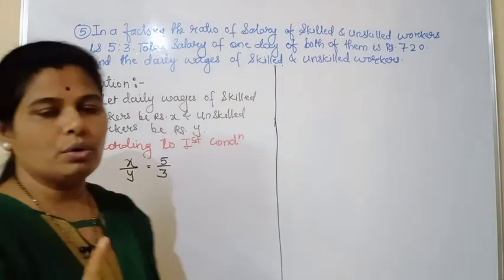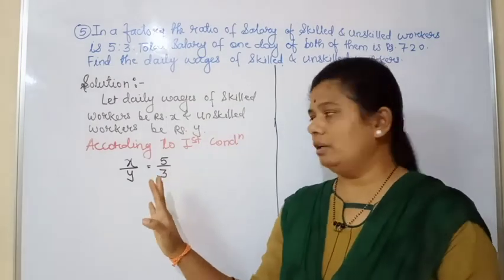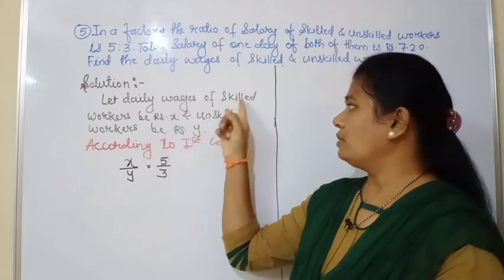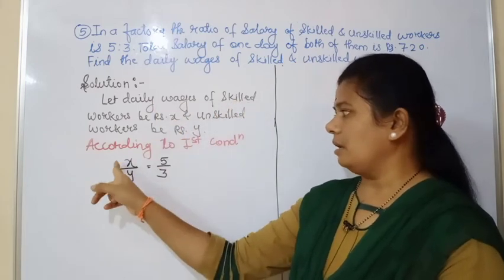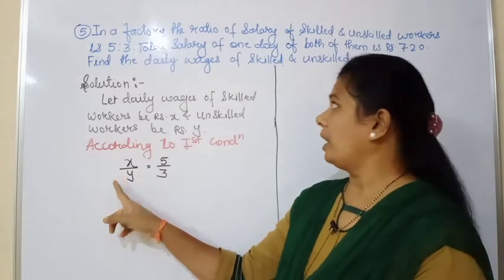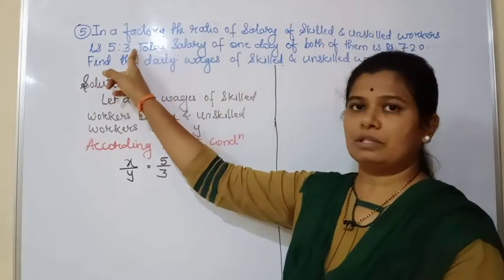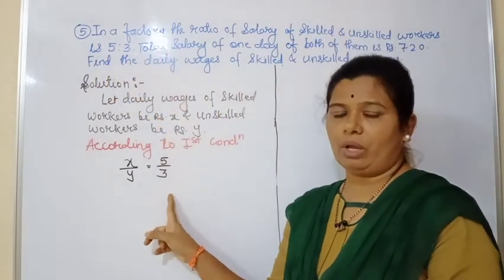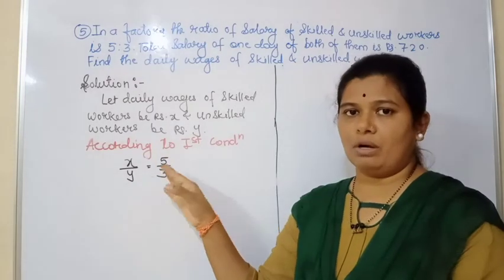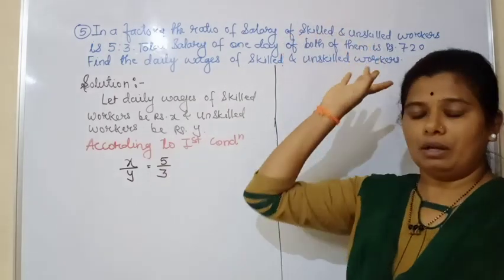See, here you have to keep one thing in mind. Here you should be very alert, very careful, because we have taken the daily wages of skilled workers as x and unskilled workers as y. Ratio is also given of skilled and unskilled. So 5 upon 3. Many times the students write y upon x or 3 upon 5. So you should be very alert regarding the words which are given.